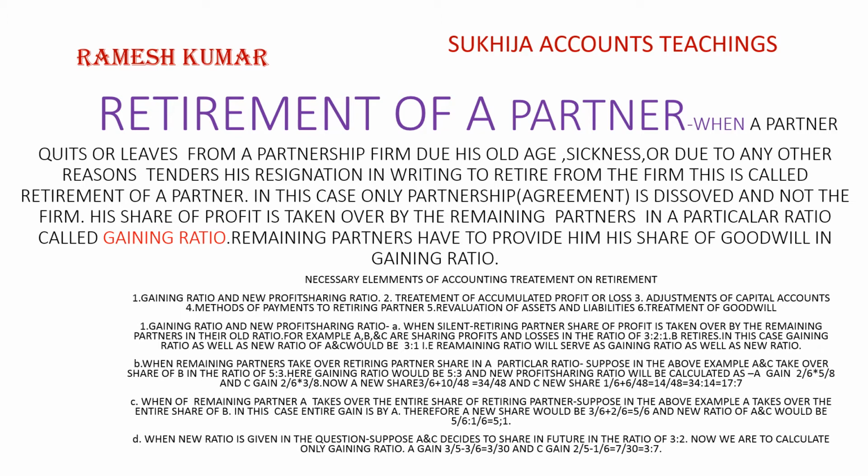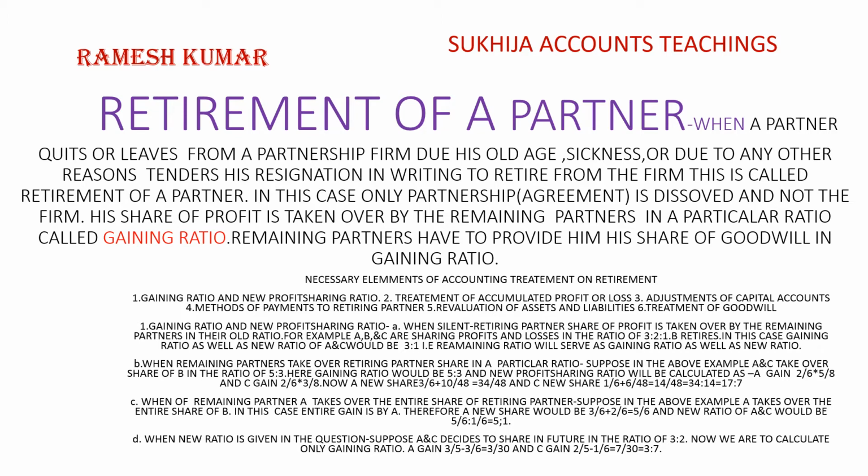Here the gaining ratio would be 5:3 and the new profit sharing ratio will be calculated as A's gain 2/6 into 5/8, and C's gain 2/6 into 3/8.